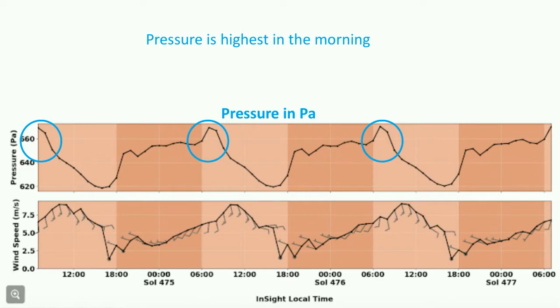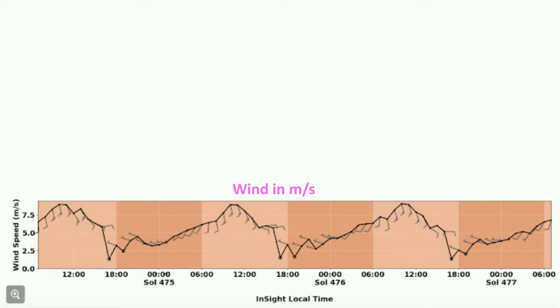Mars is also a very active place when it comes to winds. As you can see, right now, the average hourly wind measured by InSight varies from about a meter per second to 9 or 10 meters per second in every sol. The weakest winds are at the end of the afternoon at about 6 p.m., and the strongest winds are in the late morning. To give you some idea of what that means, winds of about 9 meters per second work out to just over 20 miles per hour.